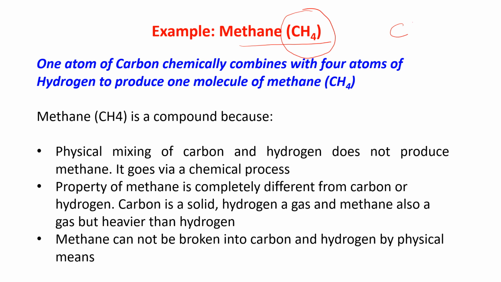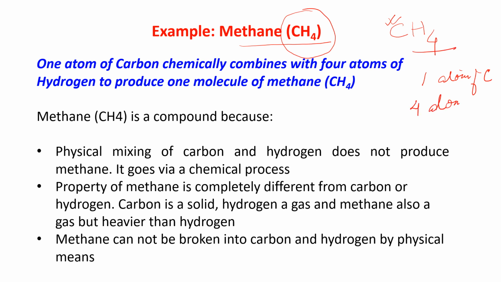The formula is CH4. What does it mean? One atom of carbon and 4 atoms of hydrogen.